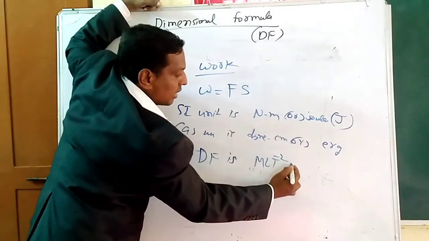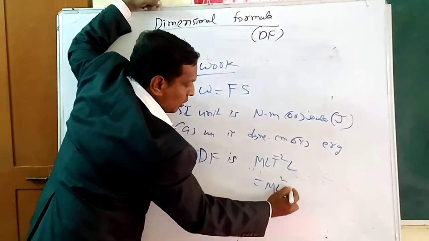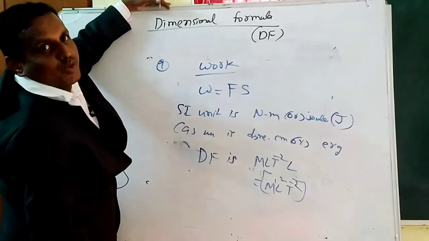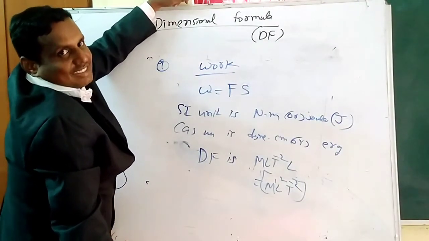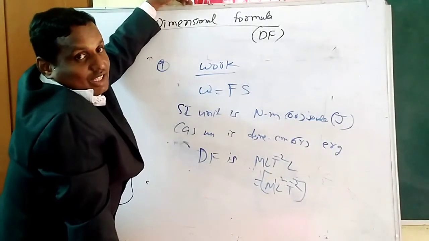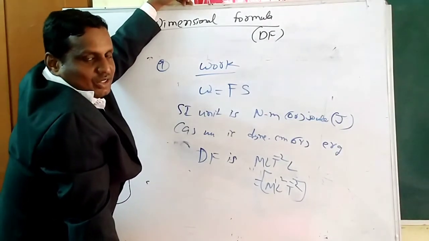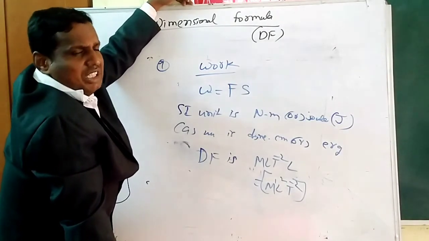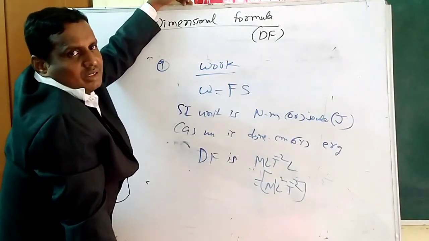Displacement is length only. So M L power 2 T power minus 2. This is the dimensional formula of work. Work equals force into displacement, SI unit, CGS unit and dimensional formula. These are very, very important in every chapter. In the examination also you should remember all this.